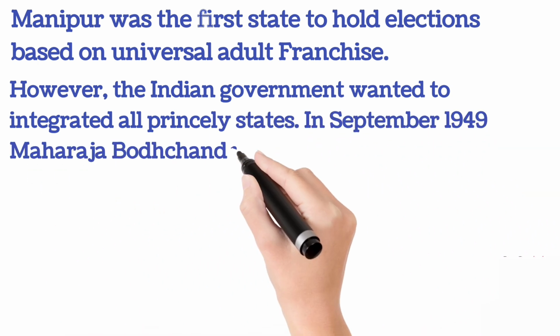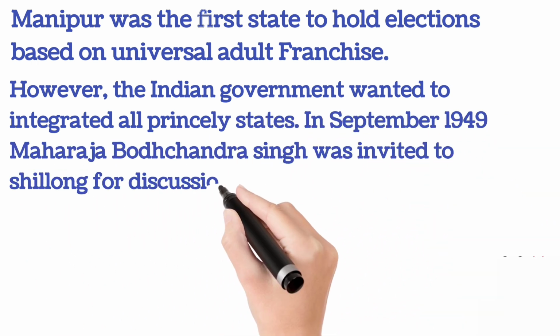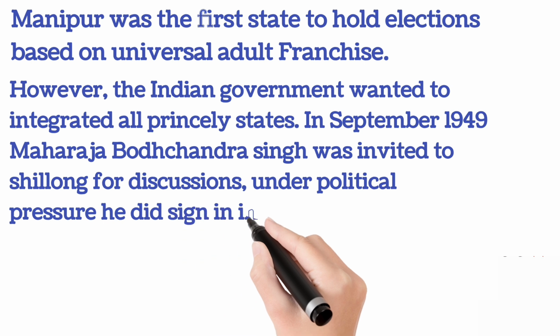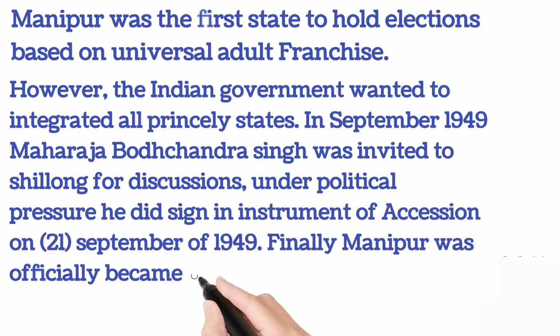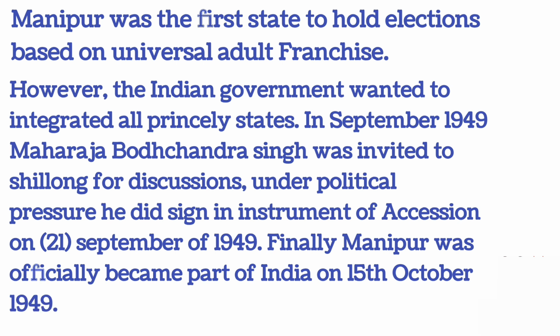In September 1949, Maharaja Budhachandra Singh was invited to Shillong for discussions. Under political pressure, he signed an instrument of accession on 21st September 1949. Finally, Manipur officially became part of India on 15th October 1949.